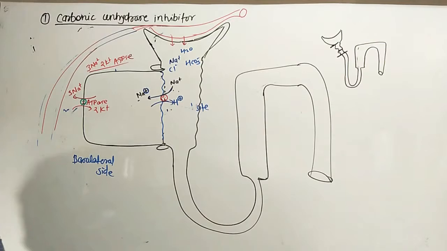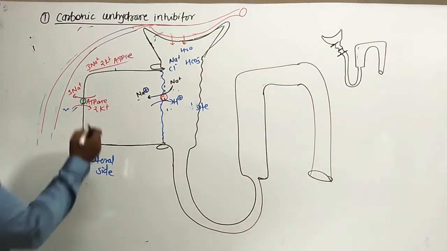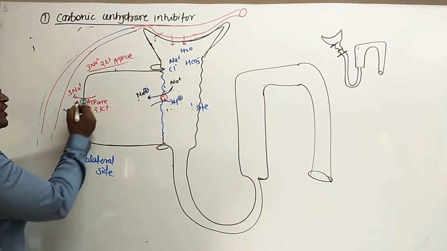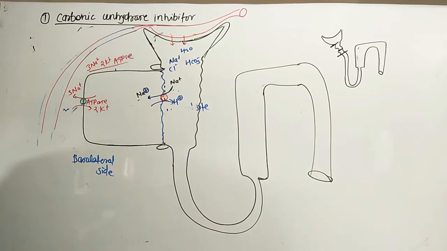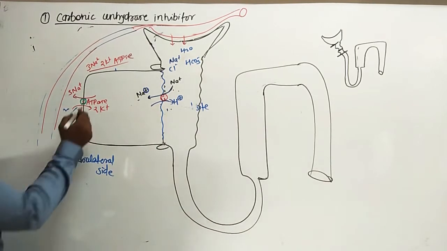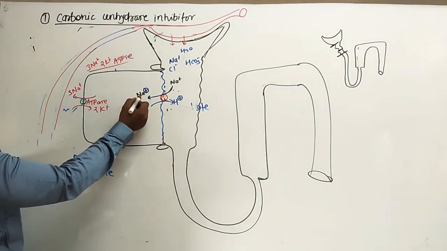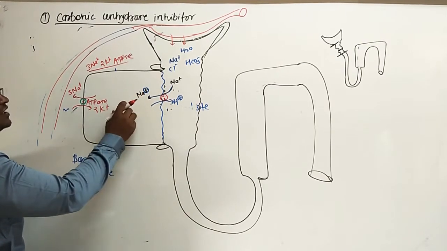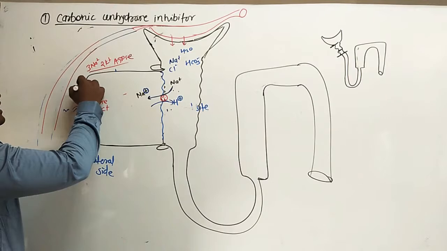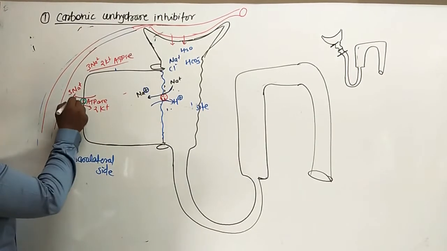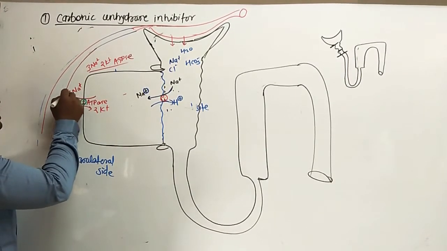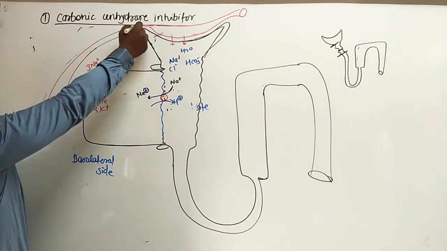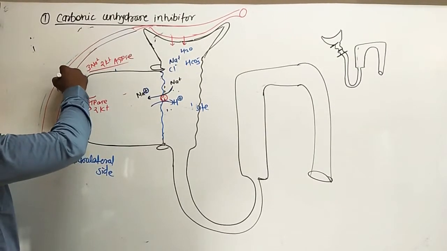This 3 sodium 2 potassium ATPase pump is incorporated in the basolateral side of these cells, and from these cells this sodium goes from the intracellular space to the interstitial fluid, and from the interstitial fluid it is transported into the efferent arteriole.